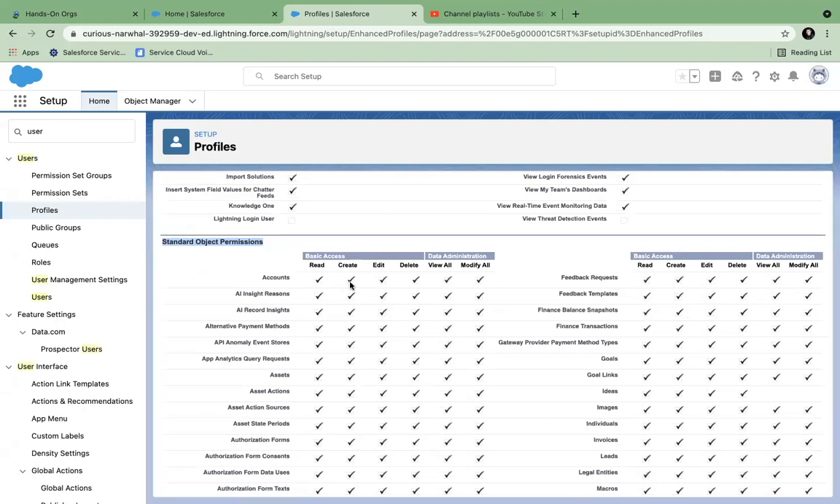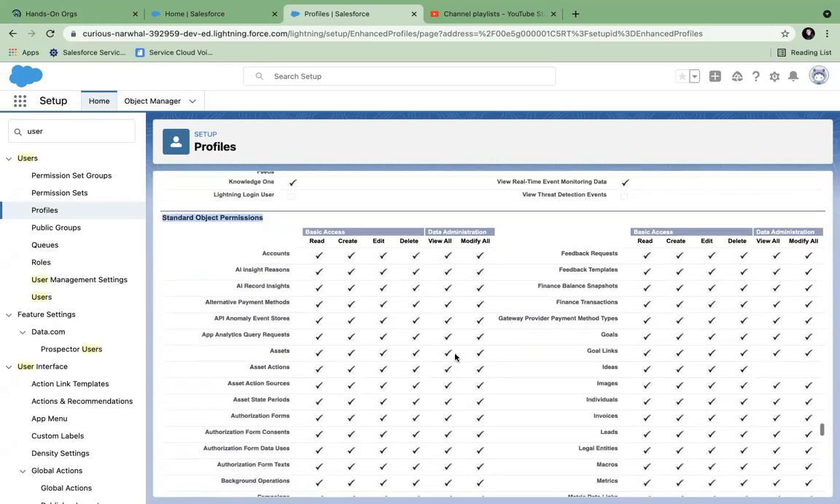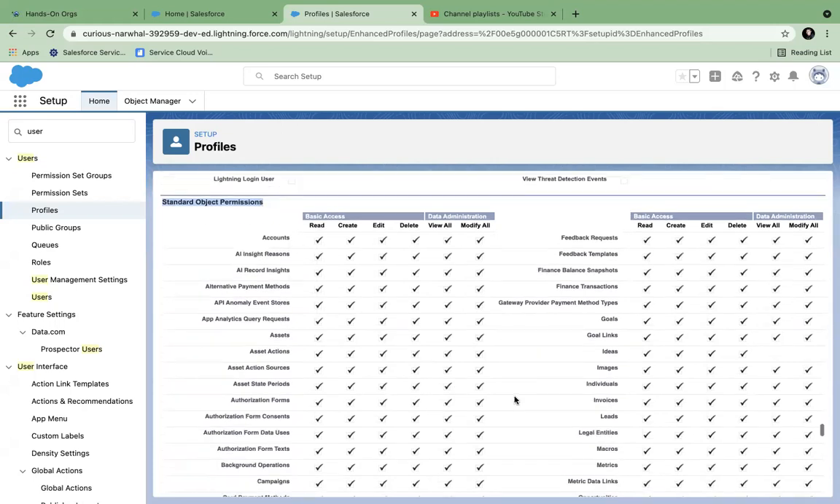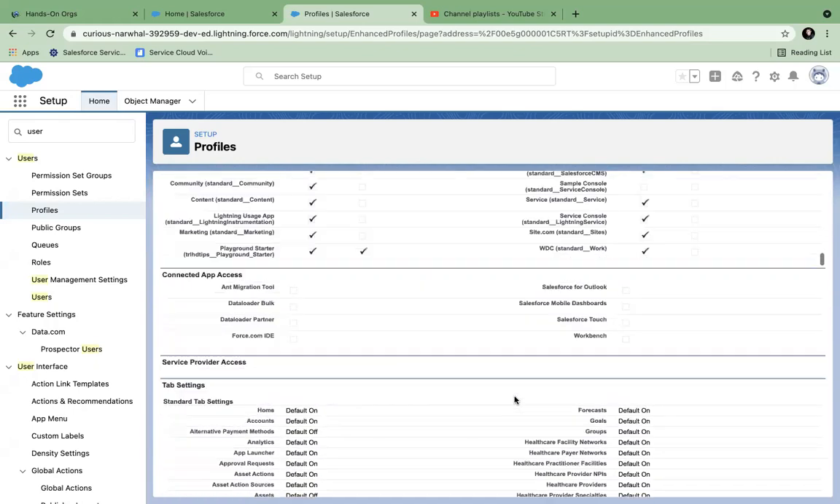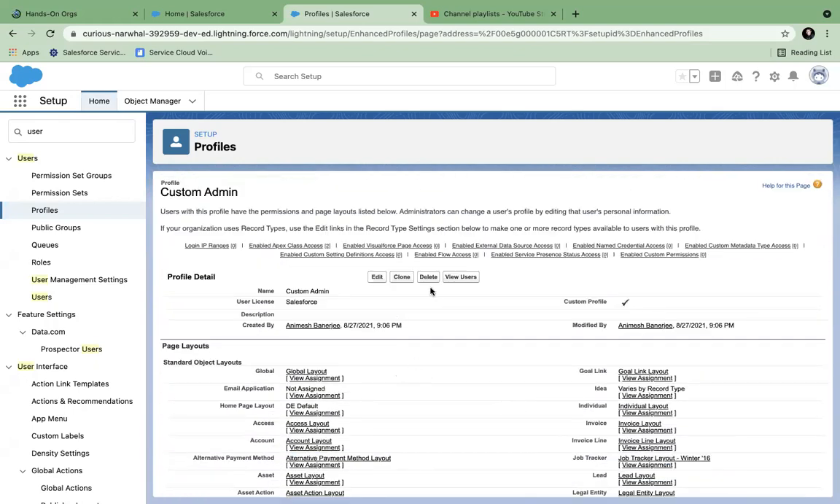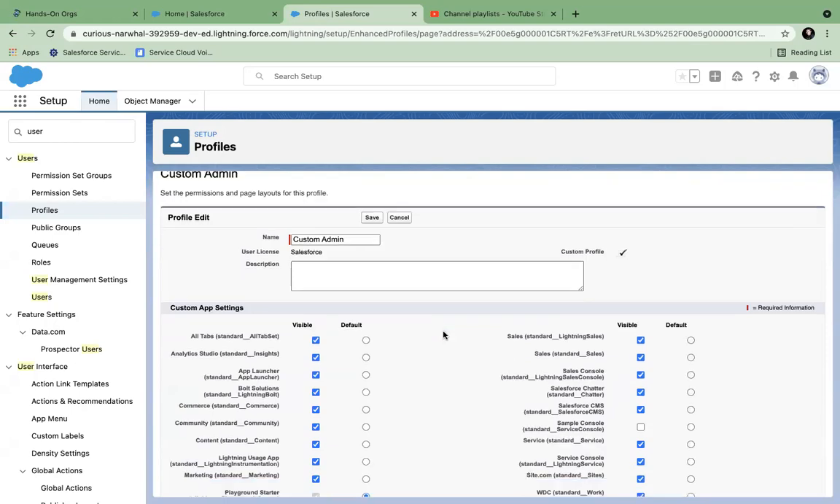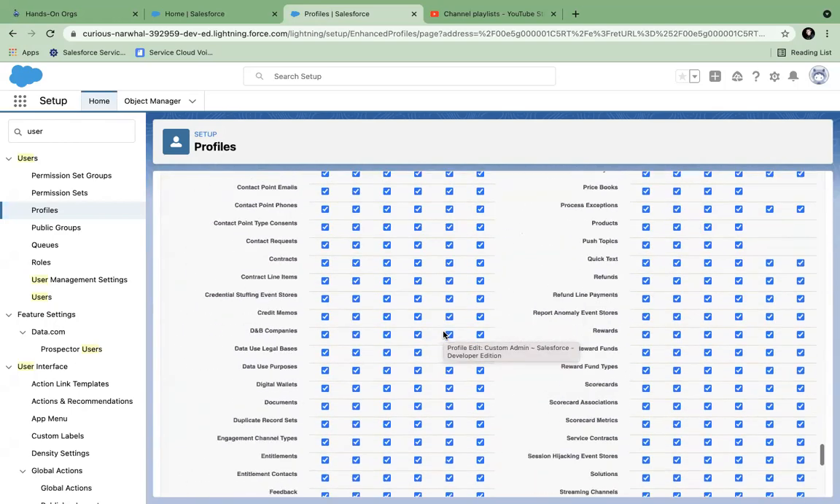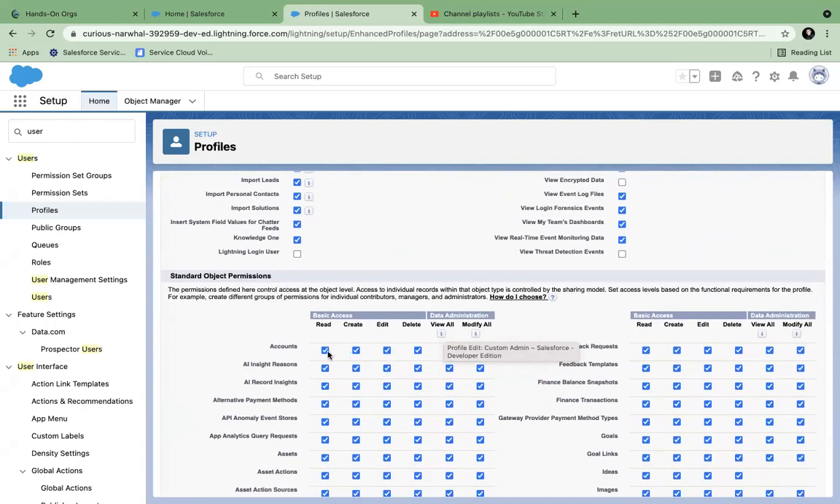Every object will have read, create, edit, delete, view all, modify all. What is view all and modify all? I will come to that. So you see everything is checked. Why? Because I copied from the standard system admin profile, right? Had I copied from a standard user profile, this would not have been checked. You see what happens if I take out the read permission, everything goes out, because read is a basic permission. So the minimum permission which you can provide on a table is read. That means I can see all the records that are owned by me.